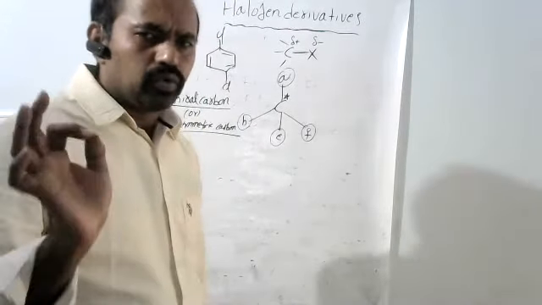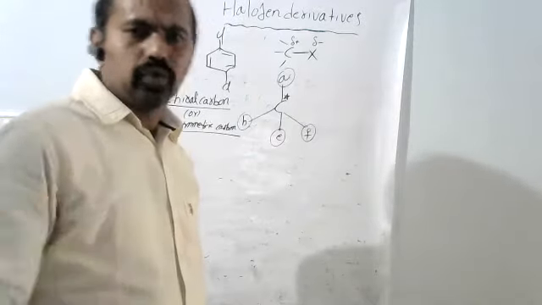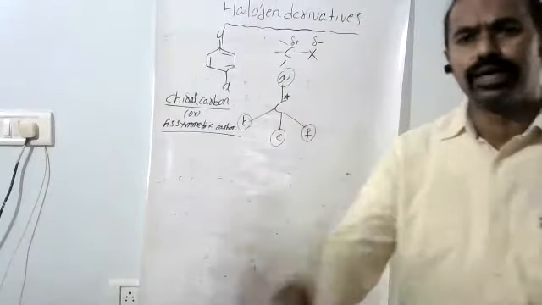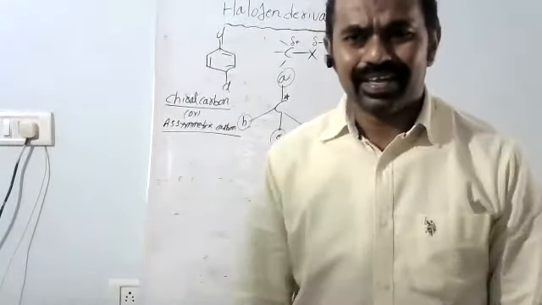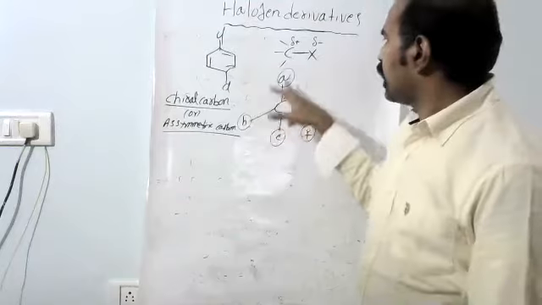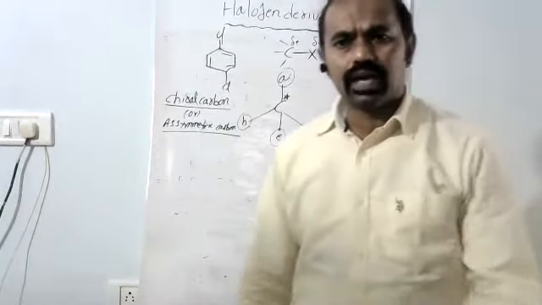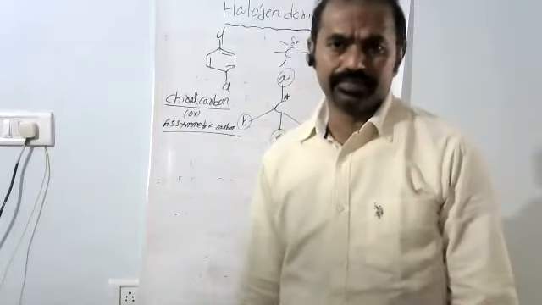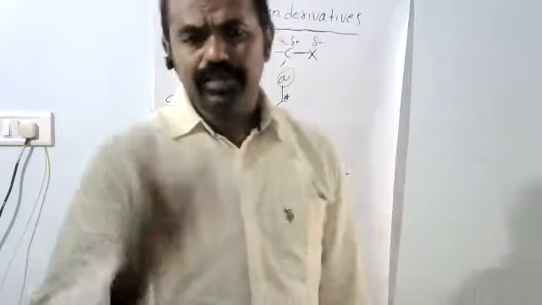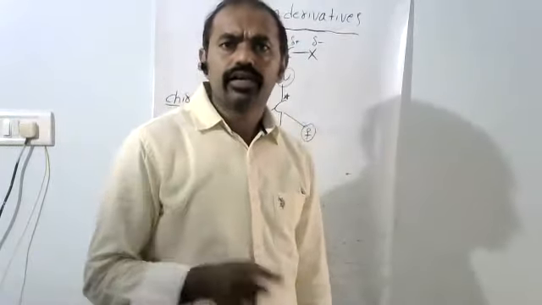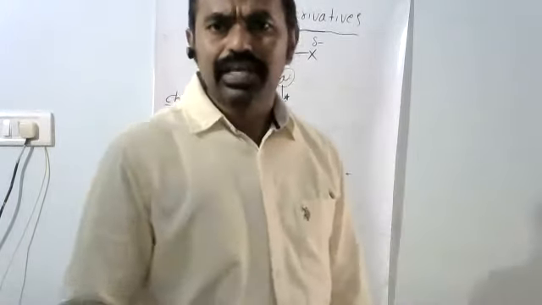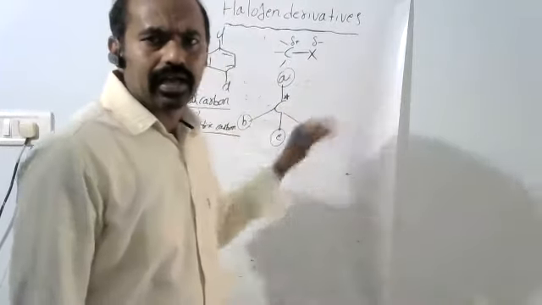Okay, to show optical isomerism, first at least one chiral carbon is required. That is the condition. What is called a chiral carbon? A carbon bonded to 4 different atoms or groups. Okay, immediately check all options one by one. If the carbon is surrounded by 4 different groups or atoms, it can show optical activity. That is nothing but optical isomers. Very simple. So this is the chiral carbon.